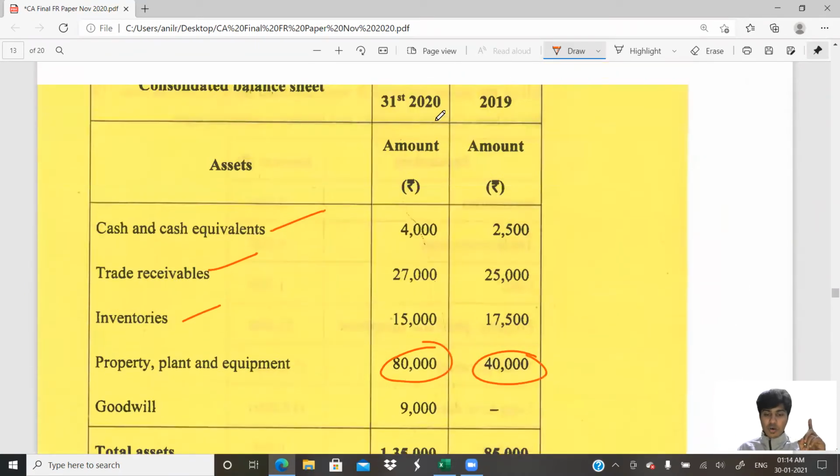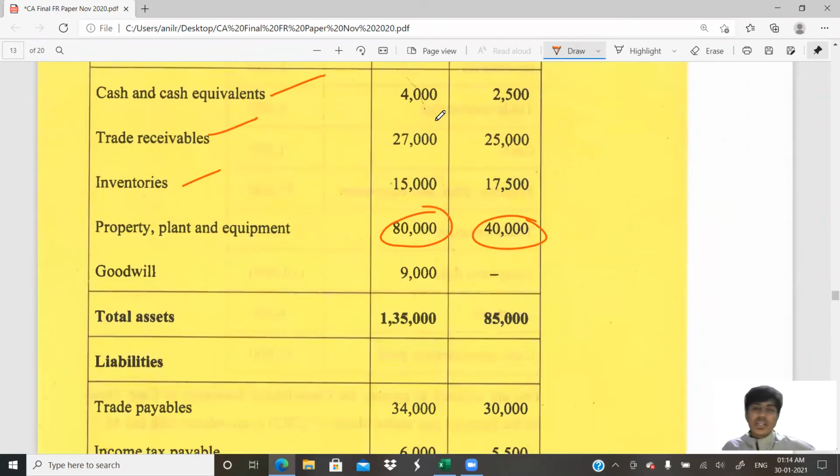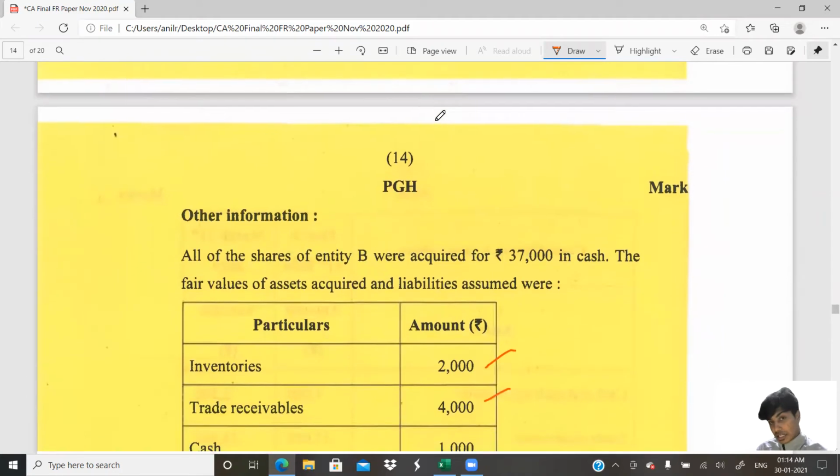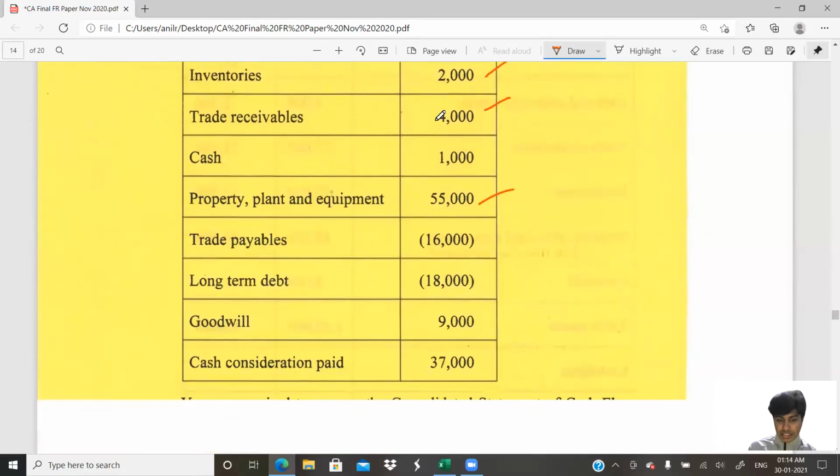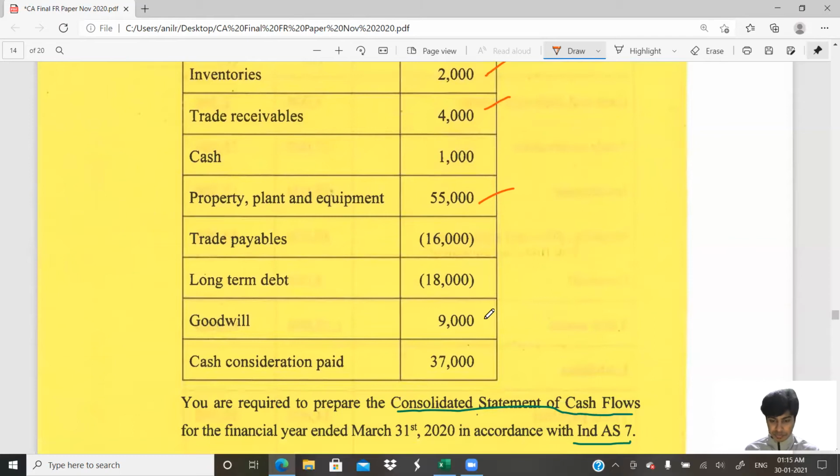Done. Okay. Opening goodwill is 0. Closing goodwill is 9,000. Is this the goodwill from the subsidiary? That should be the answer. If it is the goodwill from the subsidiary, very good. If it is other than goodwill from the subsidiary, it might become a cash outflow because you purchased such goodwill. Let us see. It is the goodwill from the subsidiary. Opening balance was 0, 9,000 acquired from the subsidiary, closing balance 9,000. Perfect.